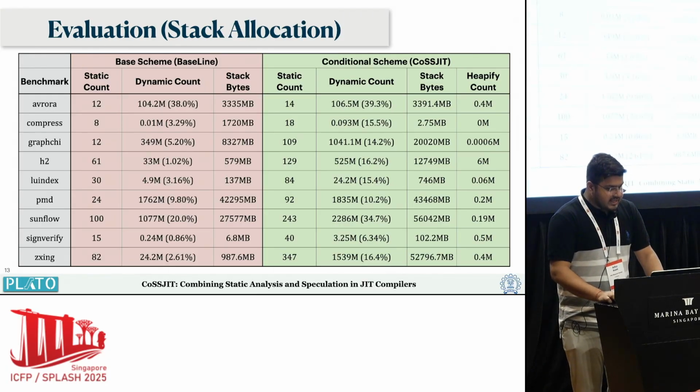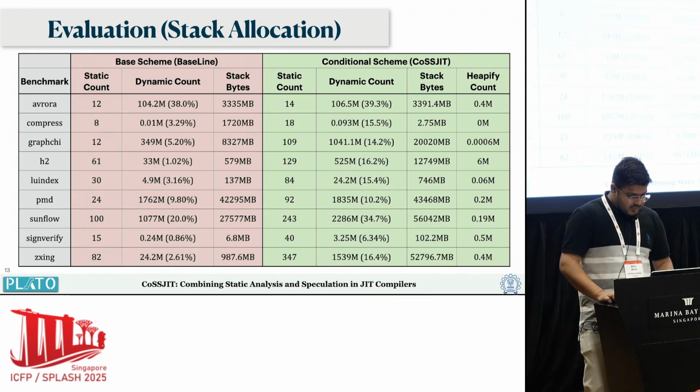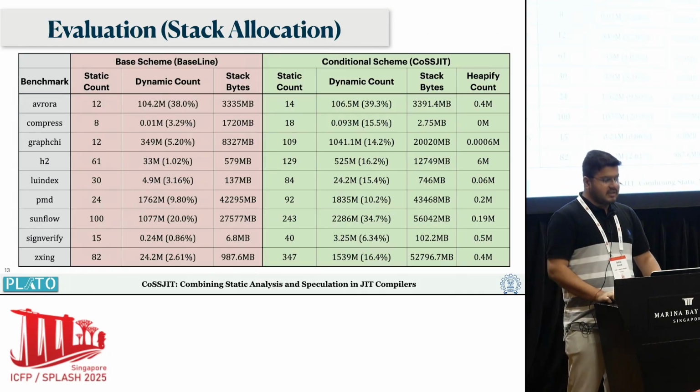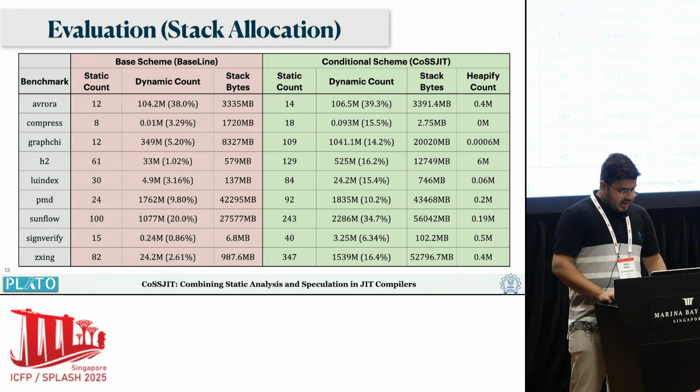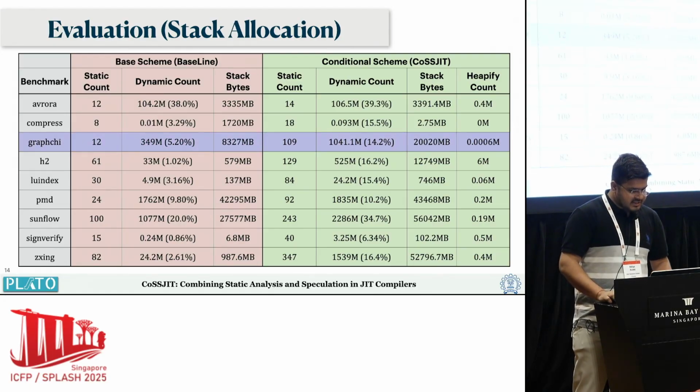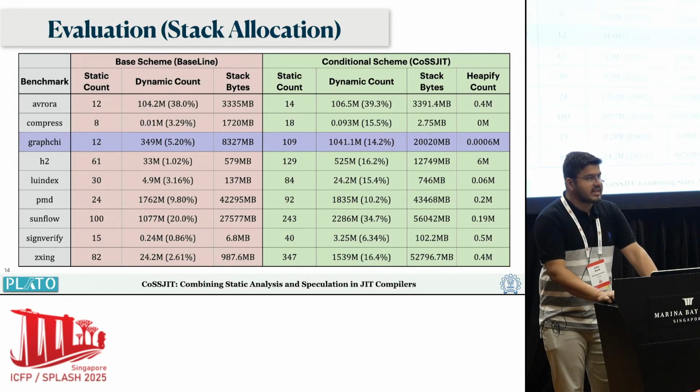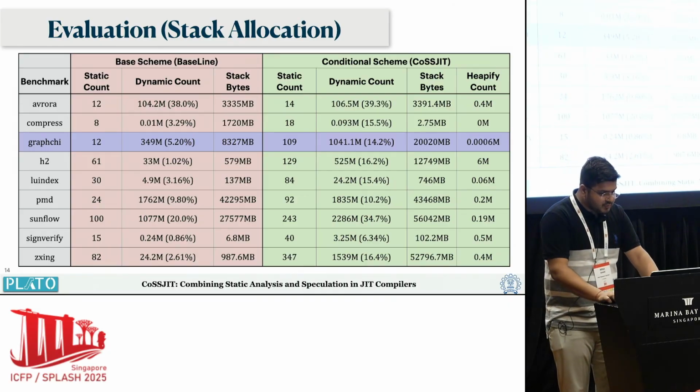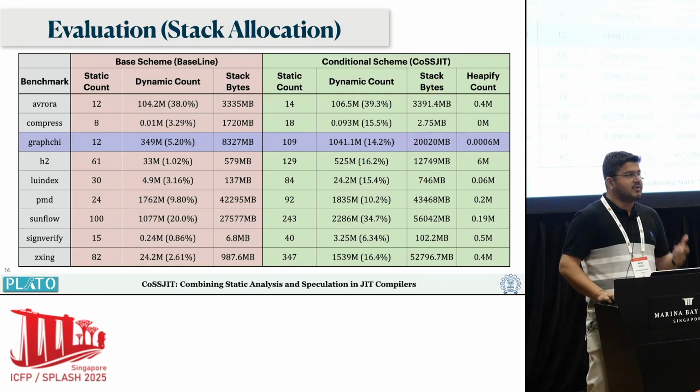Let's look at the enhancement in the stack allocation. Here we have both schemes present, the baseline as well as CoSSJIT. If you look at some of the benchmarks, let's say graph G, you see the static count goes from 12 to 109. This represents the number of allocation sites that were marked for stack allocation.